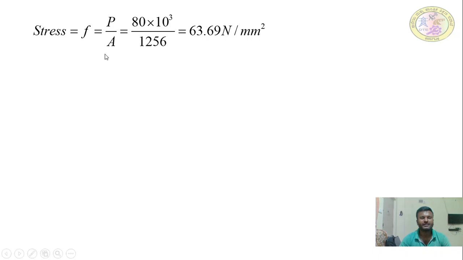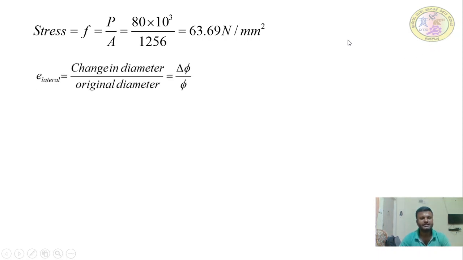Okay, first find the stress, load by area, by knowing the diameter. You can find out the area, and the load is given as 80 kilonewton, 80 into 10 to the power of 3. We are keeping all the units in Newton per mm square. Next, lateral strain is equal to change in diameter divided by original diameter.